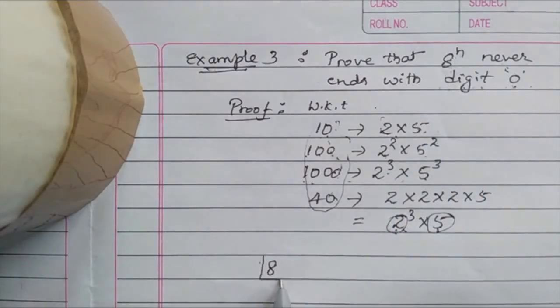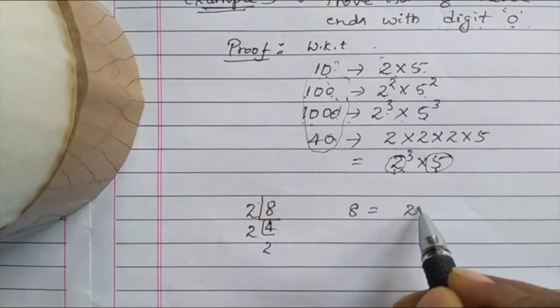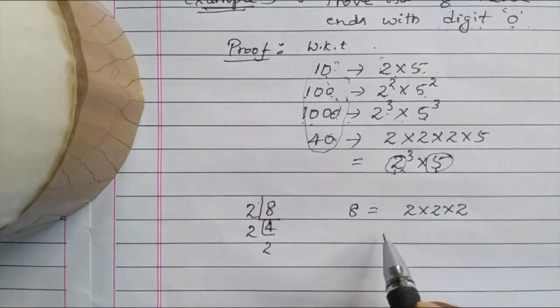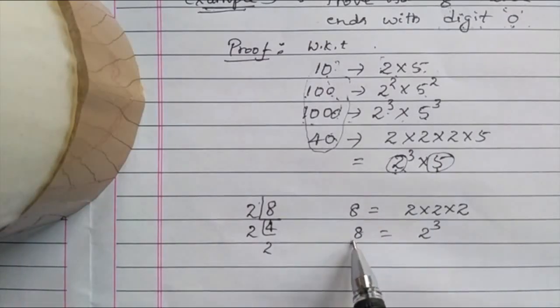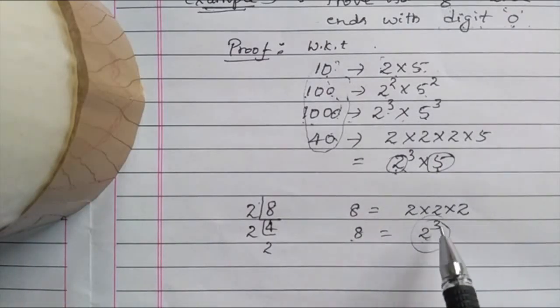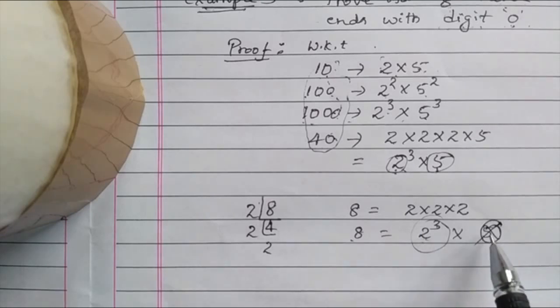We'll factorize 8. We can write 8 is equal to 2 into 2 into 2. 8 is equal to 2 cube. Look at here, 8 has only 2. 2 to the power of 3 means only factors of 2. There is no factor 5. 2 and 5 together are what make 10.